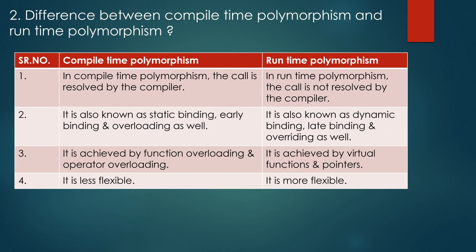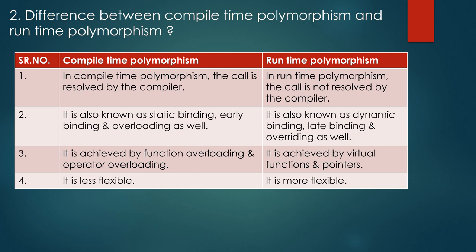Second one is difference between compile time polymorphism and runtime polymorphism. In compile time polymorphism, the call is resolved by the compiler, whereas in runtime polymorphism, the call is not resolved by the compiler. Compile time is also known as static binding, early binding, and overloading as well. And runtime is also known as dynamic binding, late binding, and overriding as well.